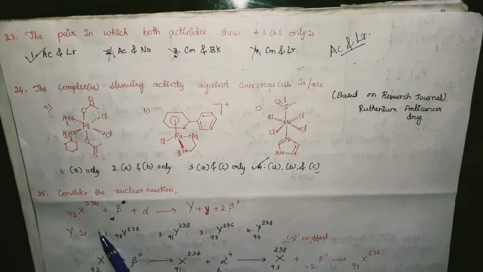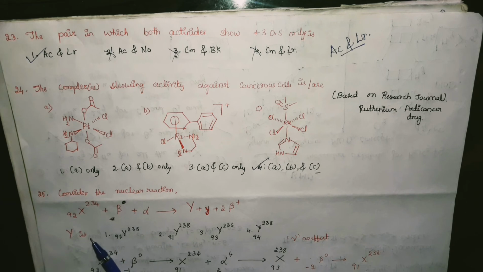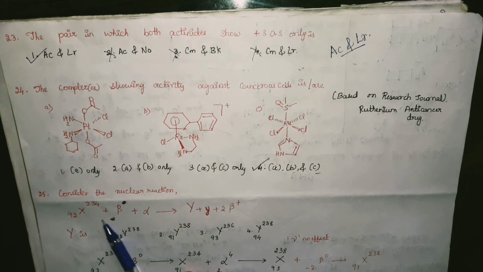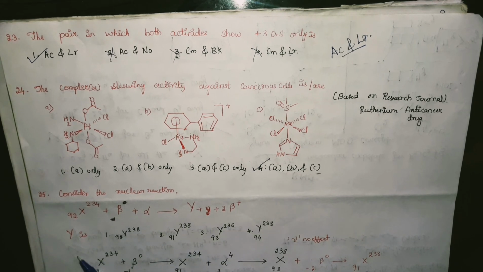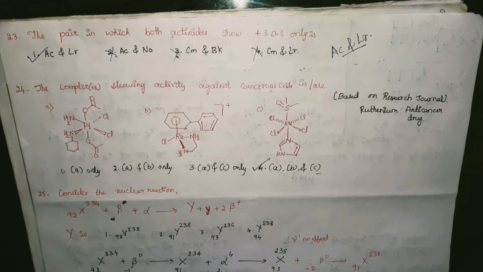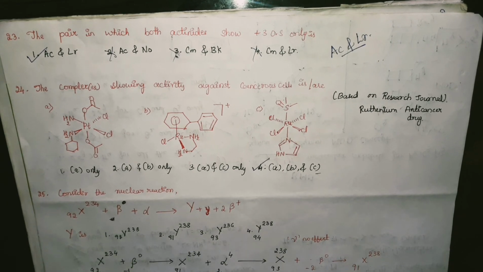And the next question we have is from the nuclear chemistry chapter. The reaction says that this one reacts with a beta particle first, then with an alpha particle and gives Y, and so on. We have four options. Let us do this reaction.